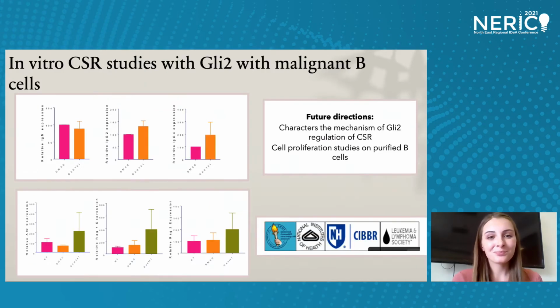Next slide, please. Because CSR is important in WM, we have analyzed a few cell lines to determine GLI2's role in these malignant cells. With GLI inhibitor GANT61, we have found an increase in IgG2 and IgG4 expression. In the presence of GANT61 analyzed through qPCR, there is also an increase in the proteins related to CSR, such as AID, RAG1, and RAG2. This is imperative because it shows that GLI may modulate class switching. From here, we will look at the mechanism that regulates CSR and determine if GLI2 influences proliferation or survival of the mouse B cells. Thank you.